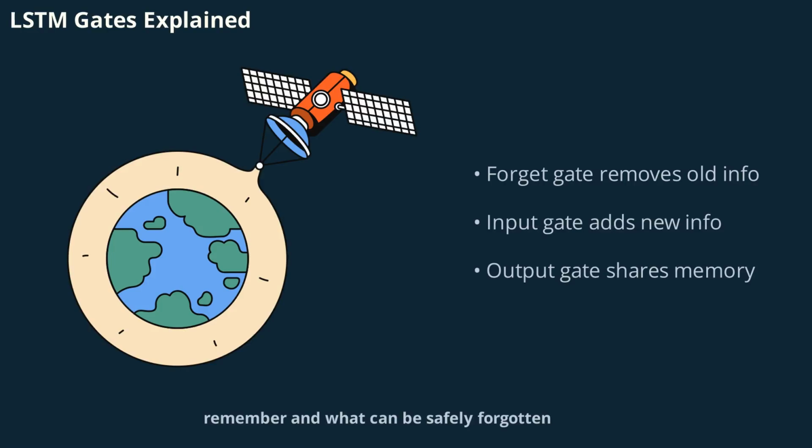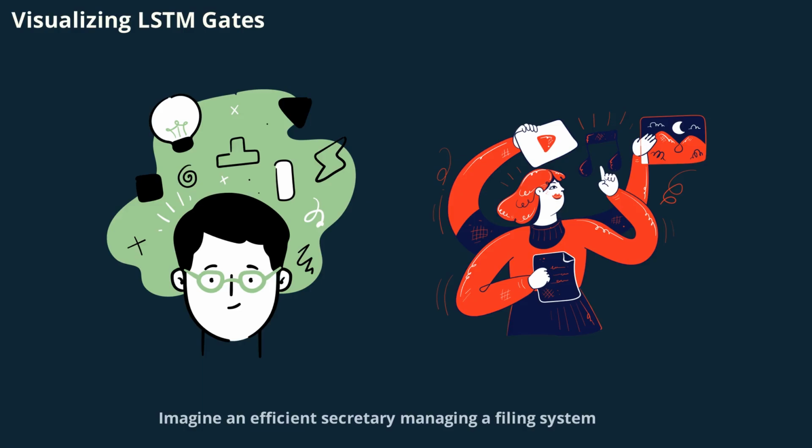These gates work together to manage the flow of information, learning through training what's important to remember and what can be safely forgotten. Imagine an efficient secretary managing a filing system. The forget gate is like deciding which old memos to shred. The input gate is choosing which new memos to file, and the output gate is selecting which memos to show you right now. This analogy helps illustrate how LSTMs dynamically manage memory, ensuring the network always has access to the most relevant information for the task at hand. This smart control system is what enables LSTMs to excel at learning from long sequences.